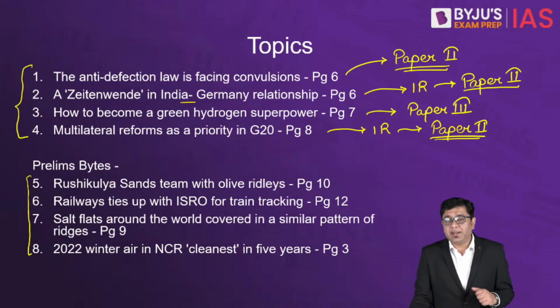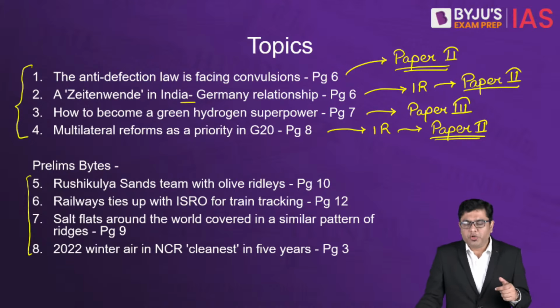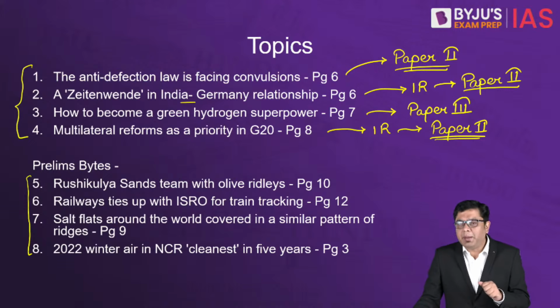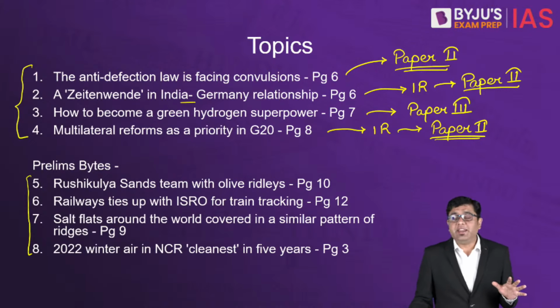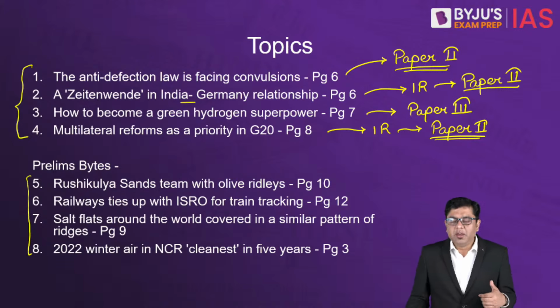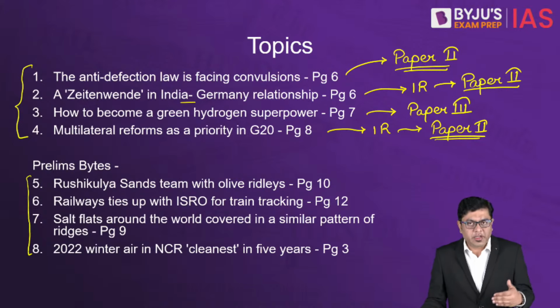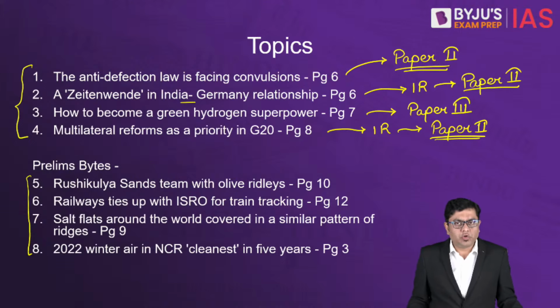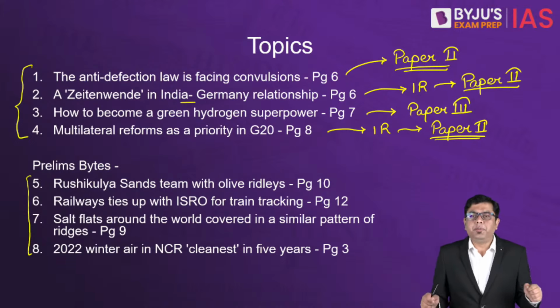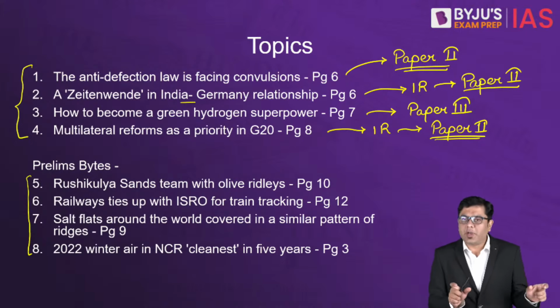Before initiating the discussion, one important correction to be made. In yesterday's CNA discussion, while discussing the Shanghai Cooperation Organization, it was mentioned that the SCO as of now has 8 members, but right now, the Shanghai Cooperation Organization has 9 members. With the addition of Turkey in 2022, the total membership of the Shanghai Cooperation Organization has gone up to 9 members. So that is a correction that you can make in whatever notes you are preparing.